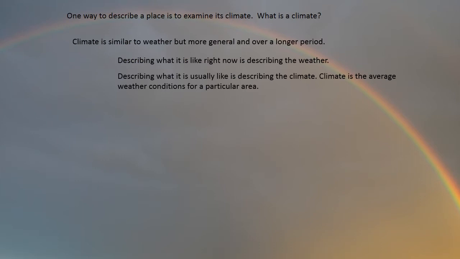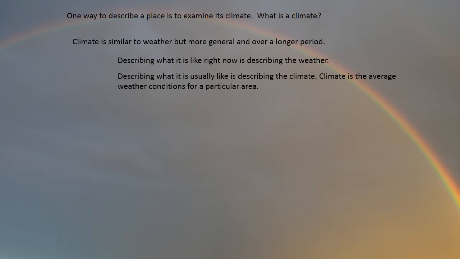If you've ever traveled at all, you've probably noticed that the temperature, the amount and frequency of rainfall, the type of vegetation, and just the daily variations in weather differ from place to place. If you've noticed this, then you already have a grasp of the main concept behind this unit, climate.